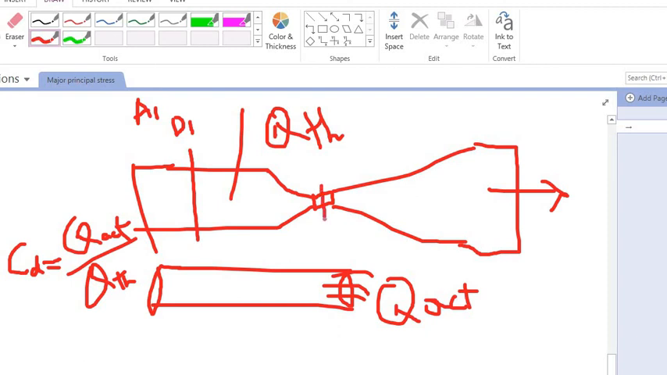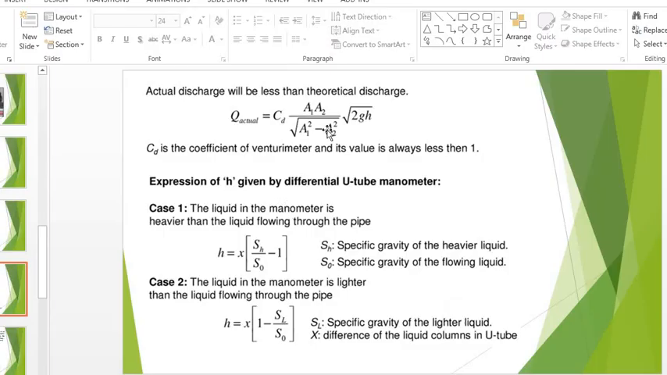Similarly, what is A2? This is the throat. I have already told you this throat has some diameter, and through that diameter I will calculate A2. So here A2 will be calculated from some diameter D2. A1 is the area of the inlet pipe and A2 is the area of the throat. When I have the diameters D1 and D2, I will calculate A1 and A2. Now what is next? What is this h?